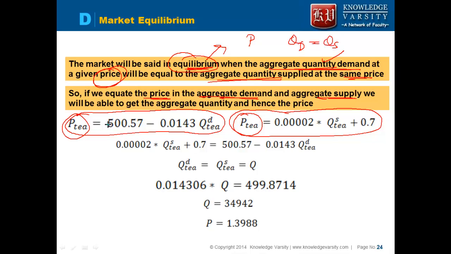So what we can do is equate these two. Price is the same, so we are equating the two equations. This is the price, 0.00 T plus 0.7, and this will be equal to 500.7.